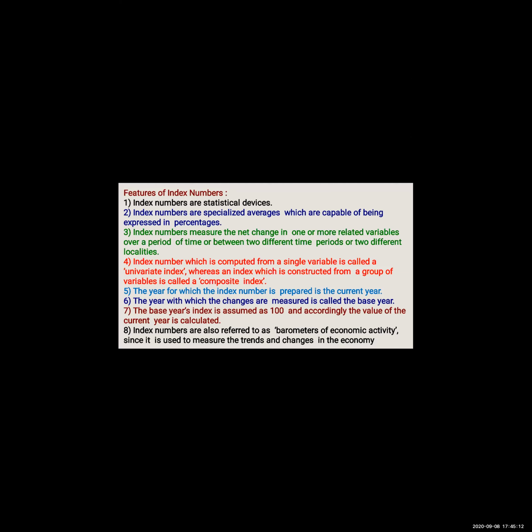So example for your third point is that the technique of index number measure changes in one variable or group of variable. ये first point है, हाँ। इसका एग्जाम्पल ये होगा कि one variable can be the price of wheat. Then I am comparing price of wheat of 2018 and price of wheat of 2019. Whatever the difference between that will come, that I will be able to measure it from the index number. First point ये हो गया, okay?